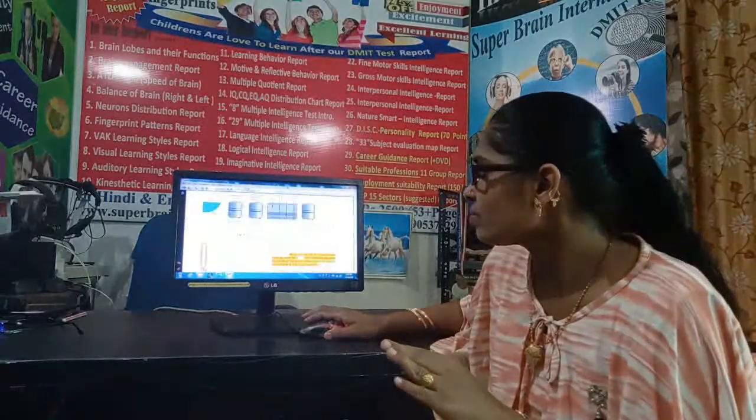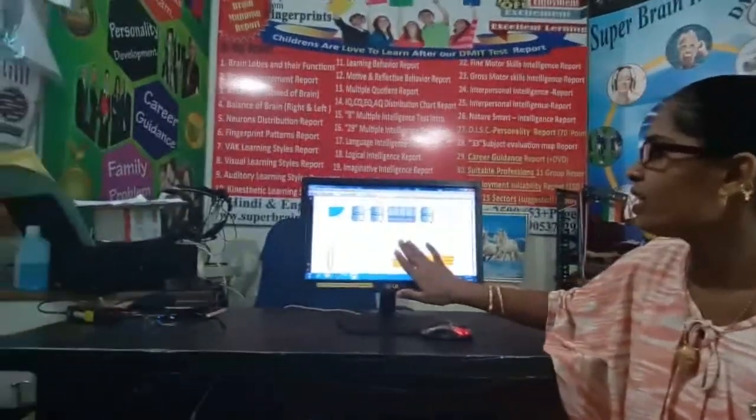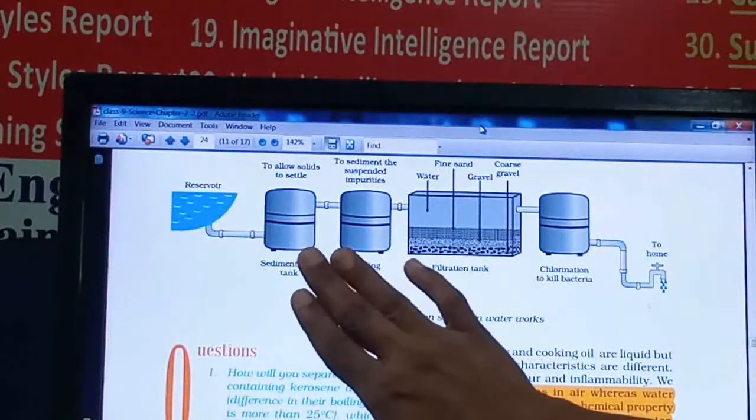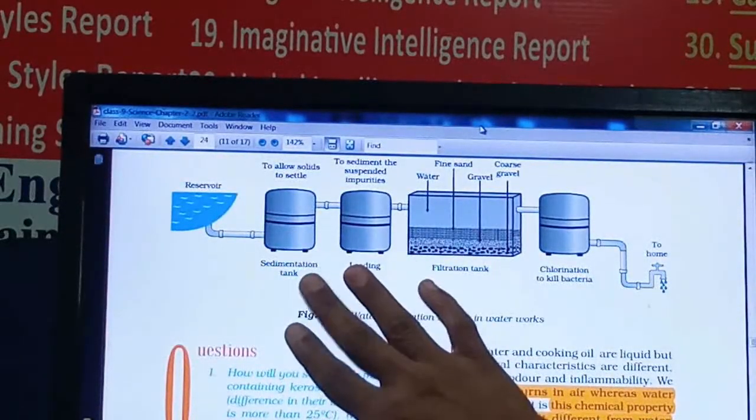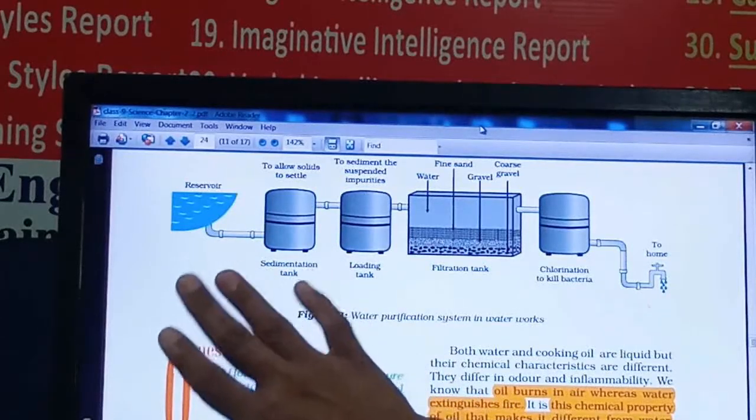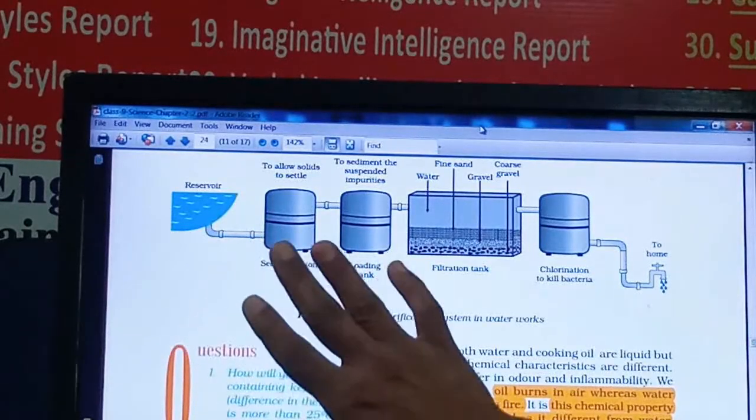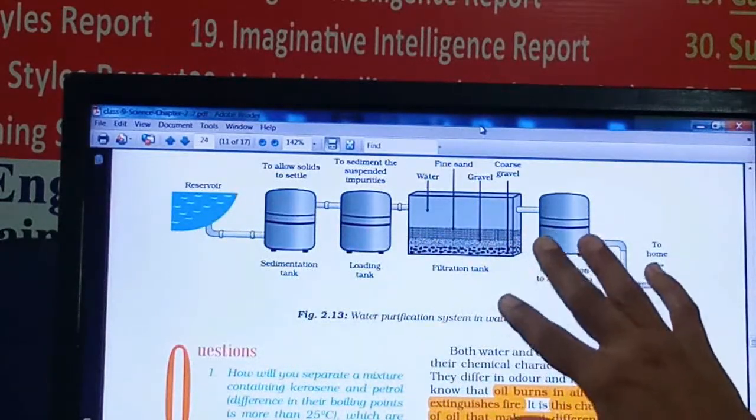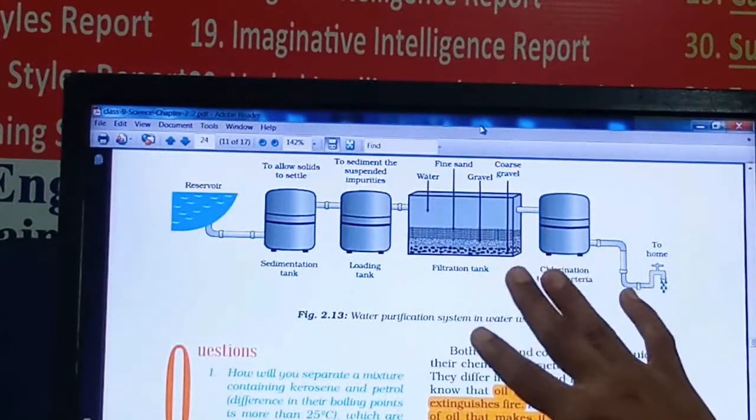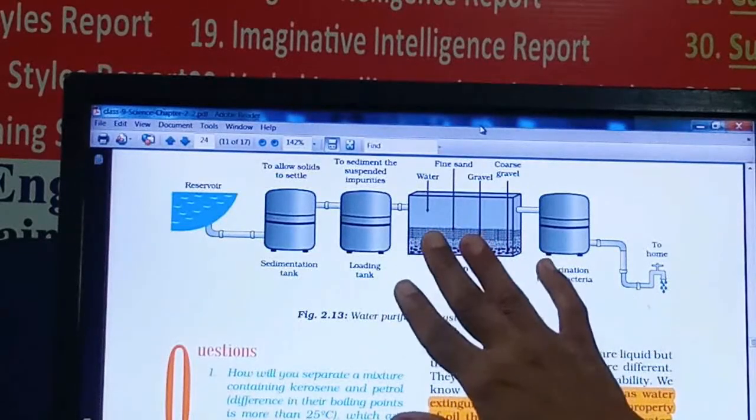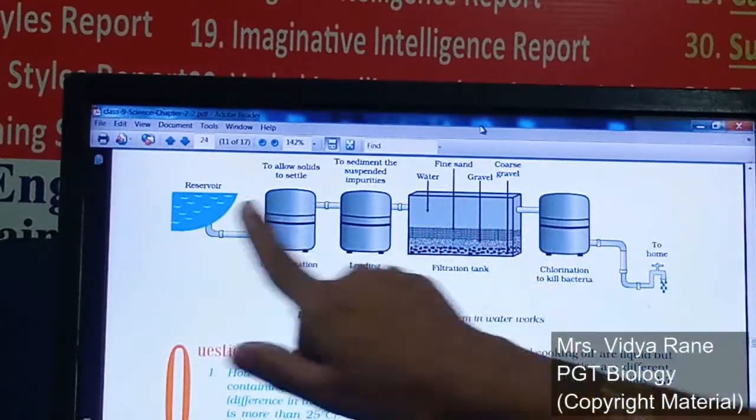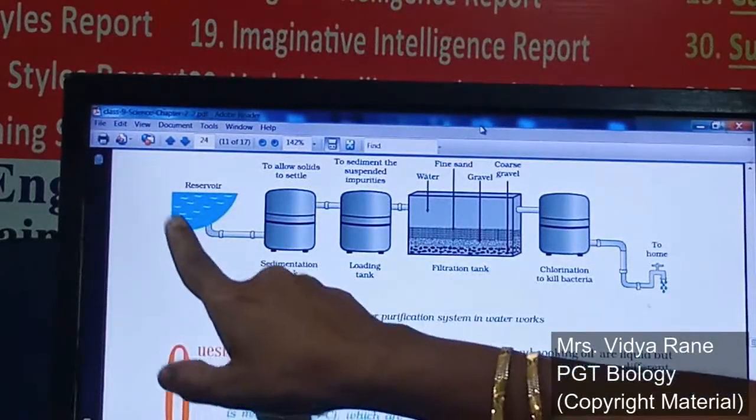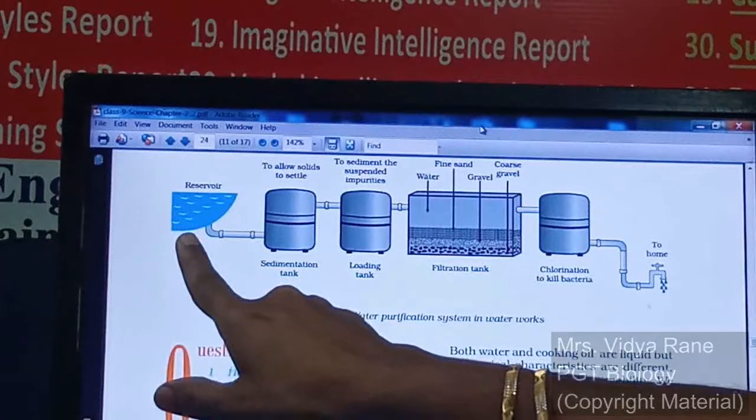See here. This is a water purification system in the water works. Means the municipality or municipal corporation, those who are water providing units, are purifying the water with this system. Now how is it done? Simple methods are used for the purification. This is the water reservoir. It may be anything, a lake, a river, anything from which we are collecting water.